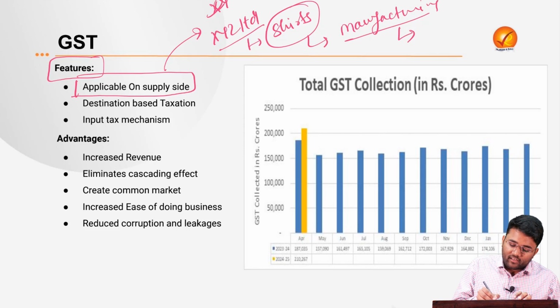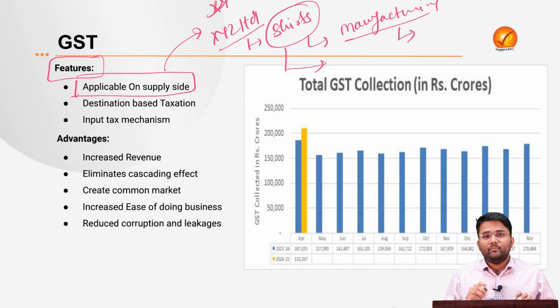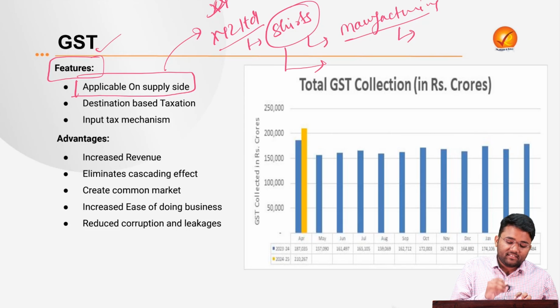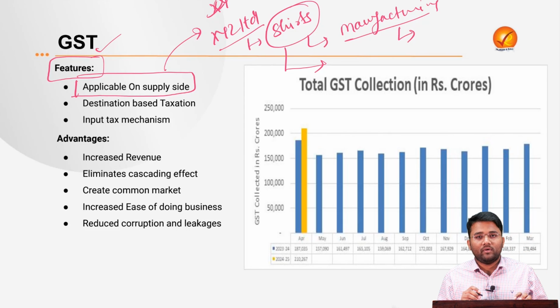But here, only when the shirts are sold to the ultimate consumers or the wholesaler, etc., only then will GST be applicable. What does it mean? GST will not be applicable only on the manufacturing of goods, but it will be applicable when we supply the goods that are produced.